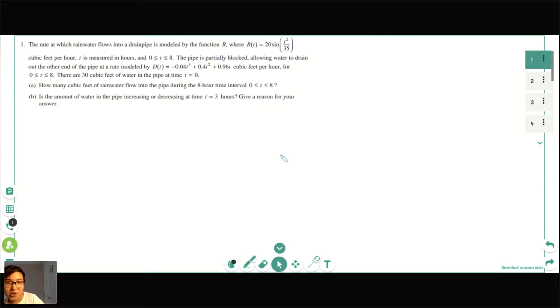Okay, so we're going to start off with number 1A. This is a classic in and out question, and the way we know that is from the keywords here. First of all, we have our in function, which is r of t, and we have our out function, which is modeled by d of t. And as we can see, it says drain, and that's our keyword as to why it is an out function.